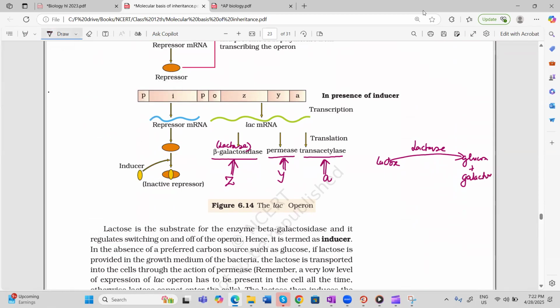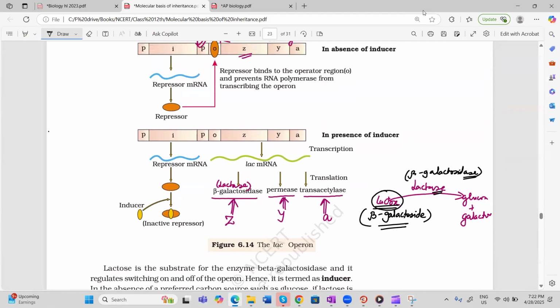We studied right now that another name of the lactase enzyme was beta galactosidase. So what will be the name of lactose then? Another name, we will say, is beta galactoside. Understand the concept very properly. Lactose name is beta galactoside. Lactase enzyme is beta galactosidase.